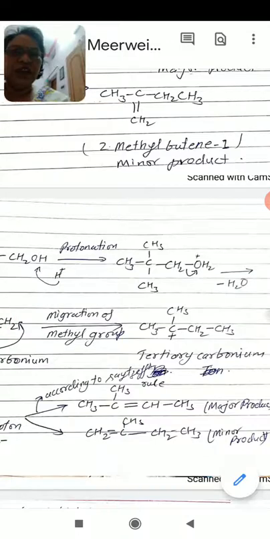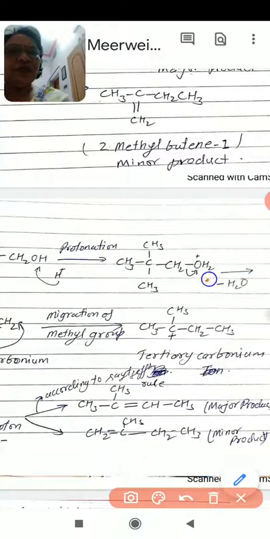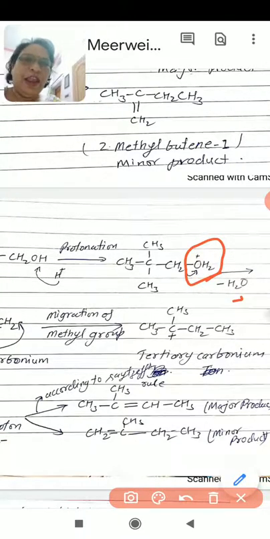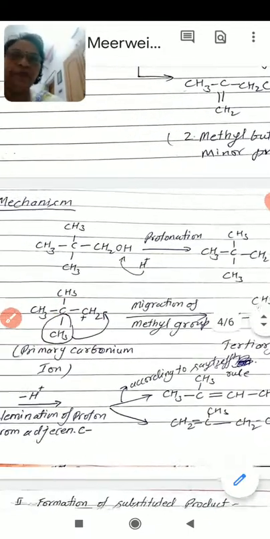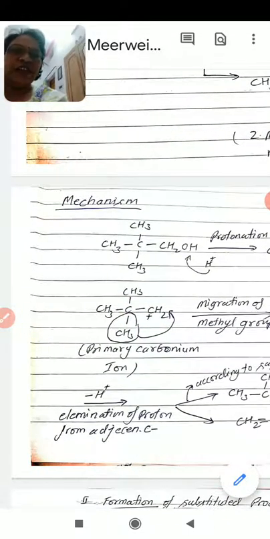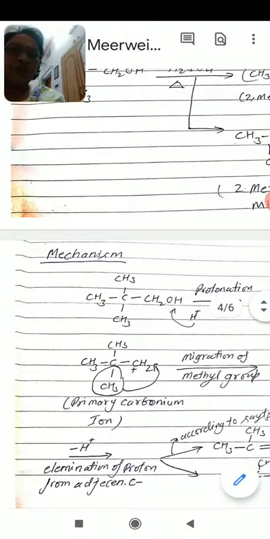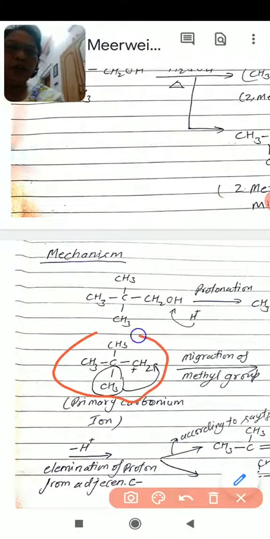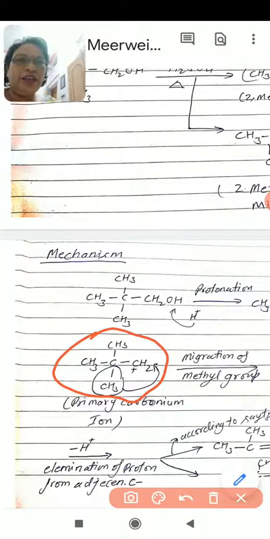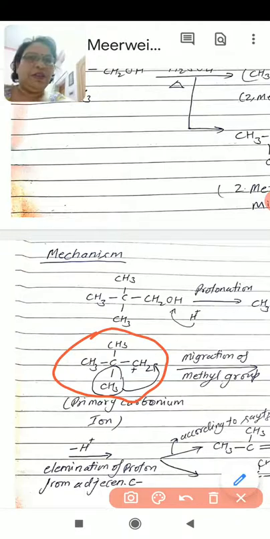From this oxonium ion, the OH2 leaves along with its bonding electrons in the form of water and produces a primary carbonium ion, or we can say this is the neopentyl carbonium ion. It is a primary carbonium ion because the positive charge is on a primary carbon.